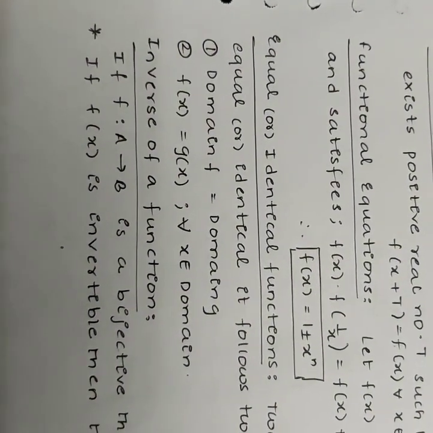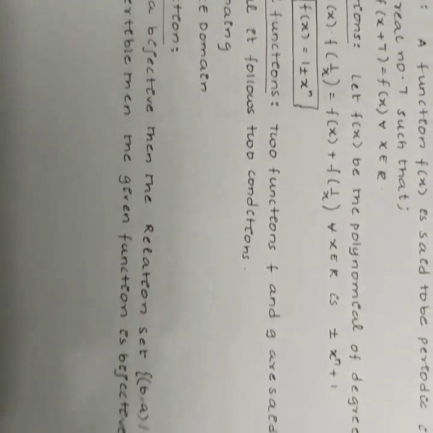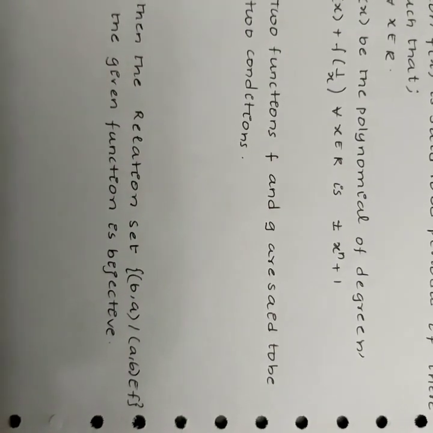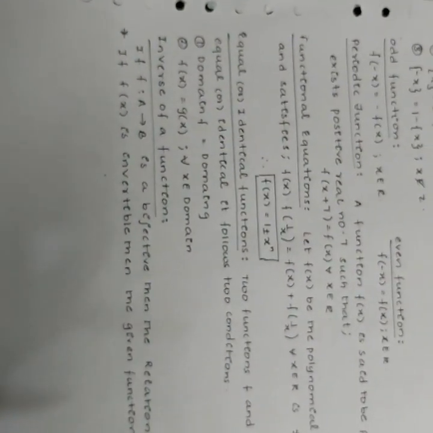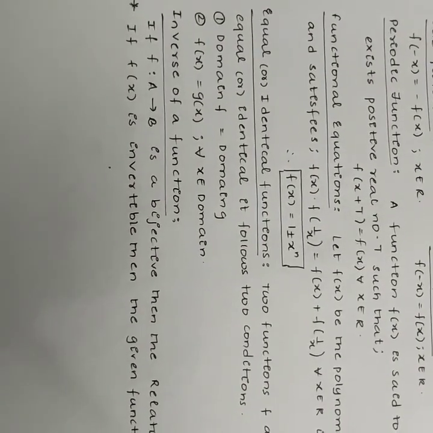Inverse of a function. If f is a mapping from a to b and is bijective, then the relation, the set b to a or a to b belonging to f, is such a function called an inverse function. If a function is invertible, then it is definitely said to be a surjective function.